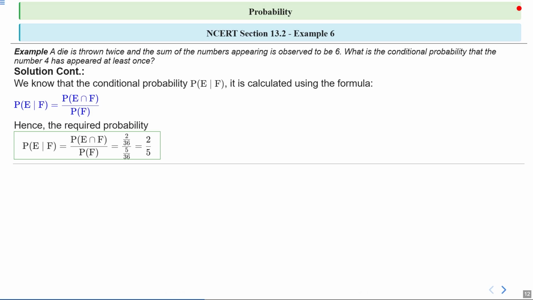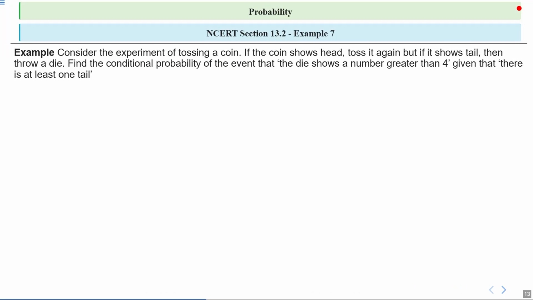Okay, so let's move to the next example. NCERT section 13.2 example 7, which says: consider the experiment of tossing a coin. If the coin shows head, toss it again. But if it shows tail, then throw a die. Find the conditional probability of the event that the die shows a number greater than 4, given that there is at least one tail.